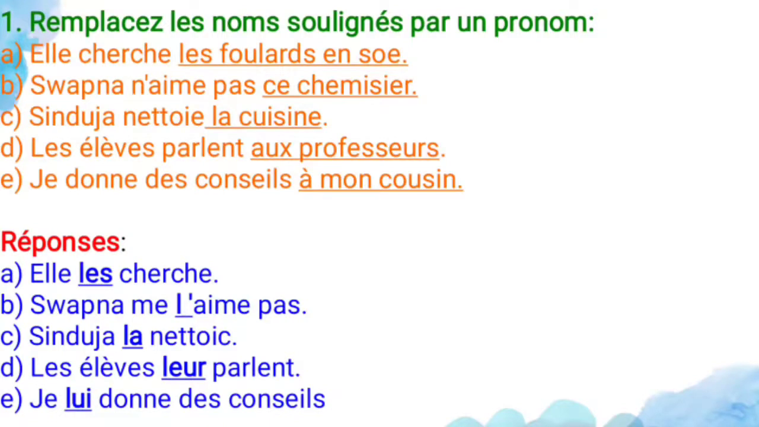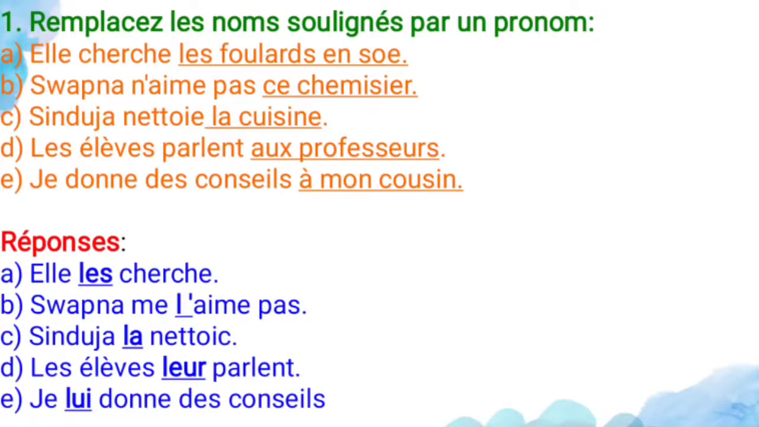So elle les cherche. So where it has to be placed, in between the subject and the verb. So elle les cherche. So she looks for them. And second, Swapna n'aime pas cette chemise. So Swapna doesn't like the blouse. So here the sentence is a negative sentence, so you have to use ne. So Swapna ne l'aime pas.